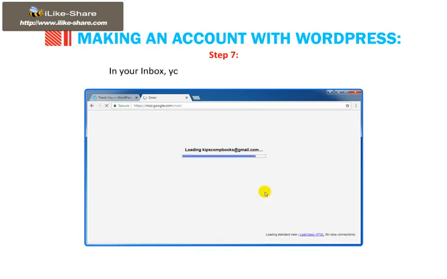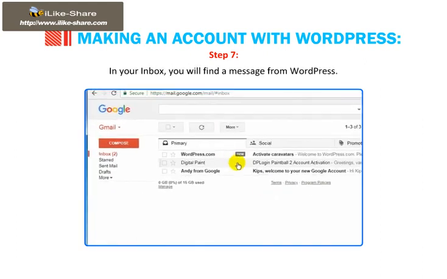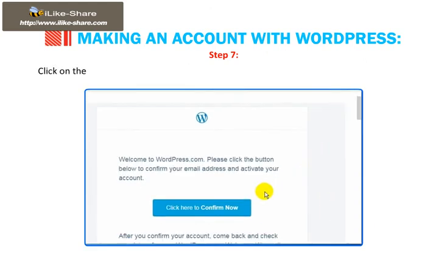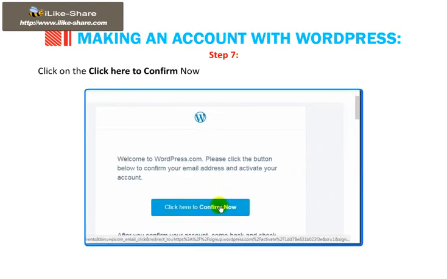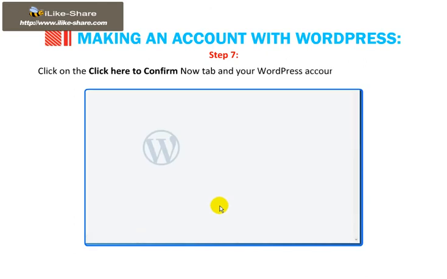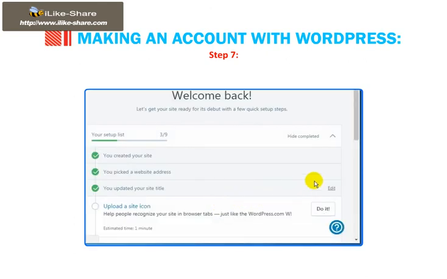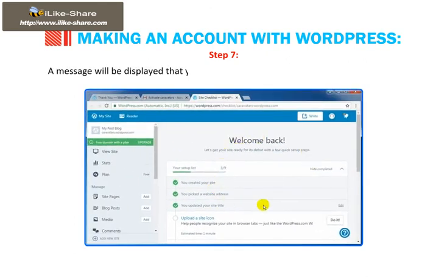In your inbox, you will find a message from WordPress. Click on the Click here to confirm now tab and your WordPress account will be activated. A message will be displayed that your new account and email have been confirmed.